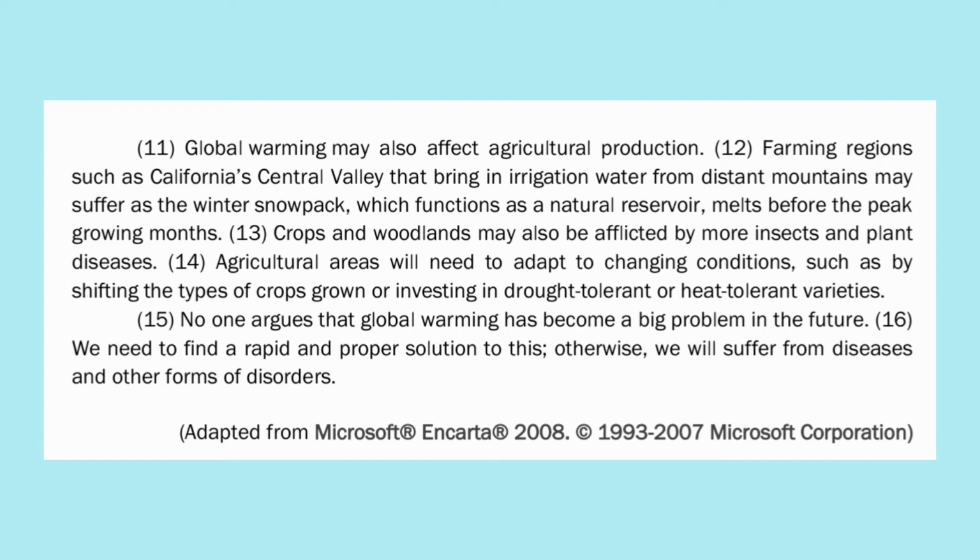Agricultural areas will need to adapt to changing conditions, such as by shifting the types of crops grown or investing in drought-tolerant or heat-tolerant varieties. No one argues that global warming has become a big problem in the future. We need to find rapid and proper solutions to this, otherwise we will suffer from diseases and other forms of disorders.